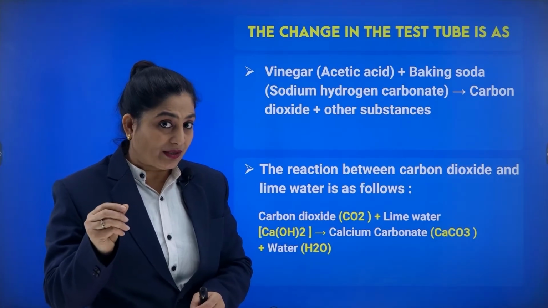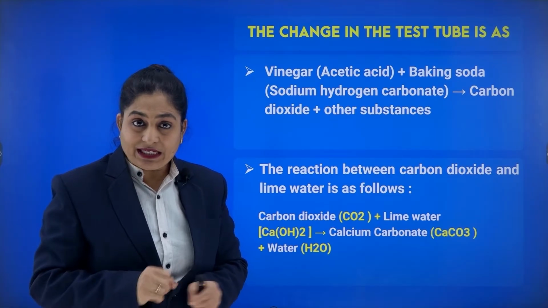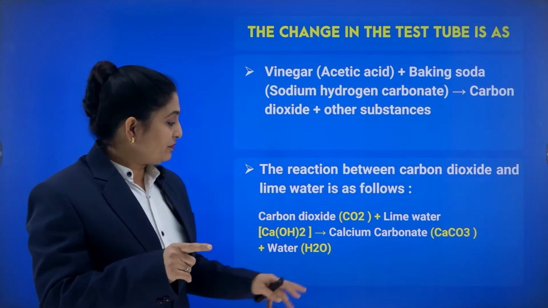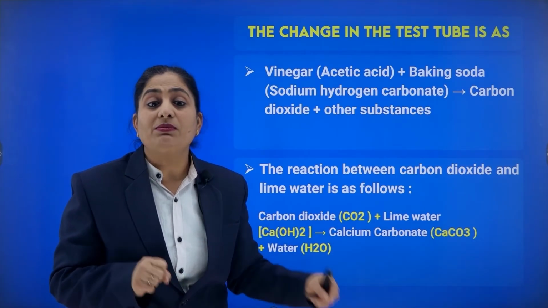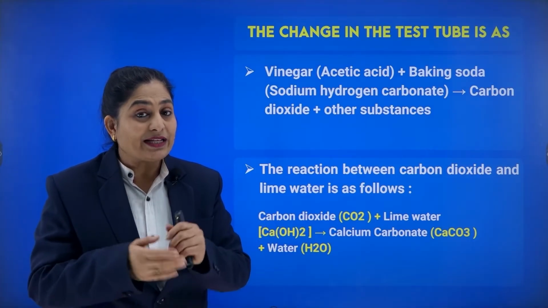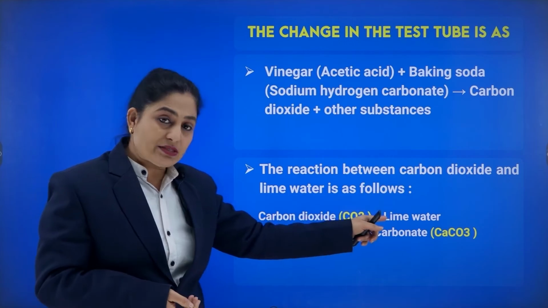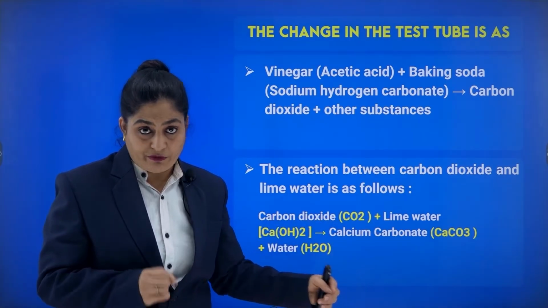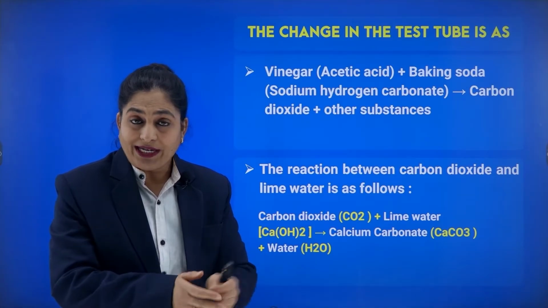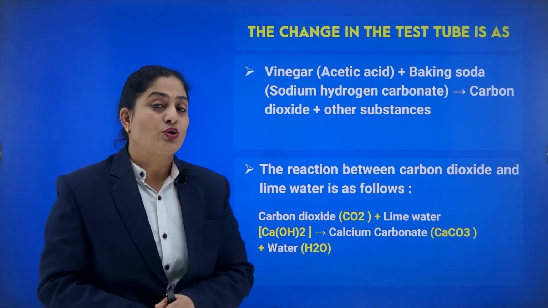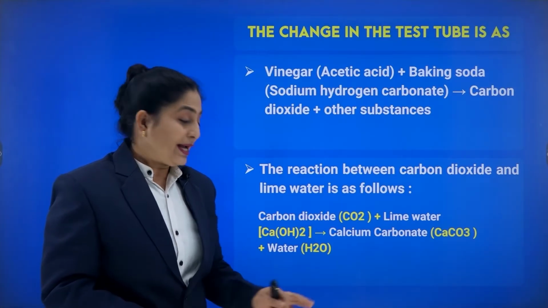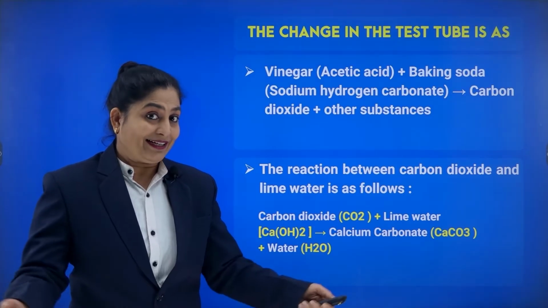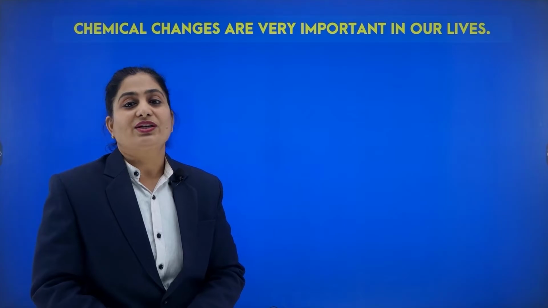Milkiness means white color. Now why do we observe this change from colorless to white? This is because of the formation of calcium carbonate in the test tube. When lime water reacts with carbon dioxide, calcium carbonate is formed, which is white in color and insoluble, and thus shows its color along with the water. So this is how a new substance has been formed, and thus this is again a chemical change.